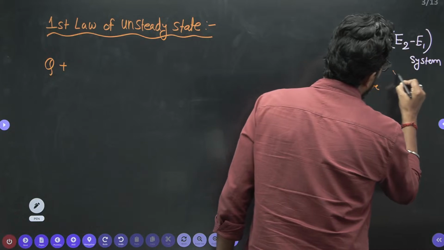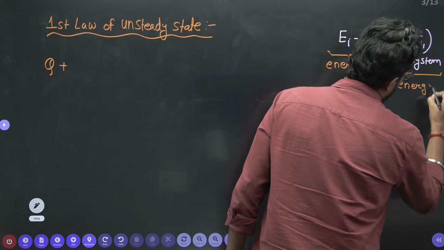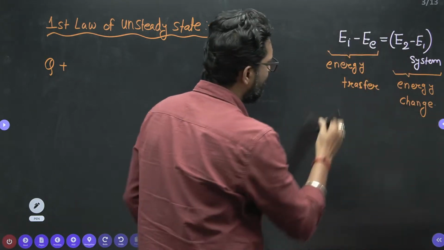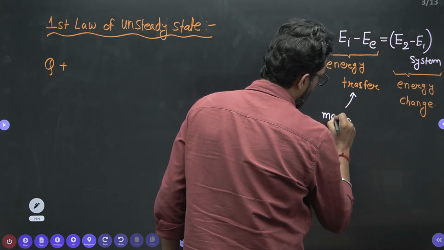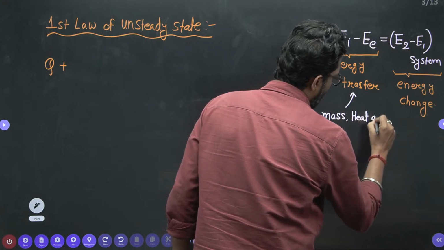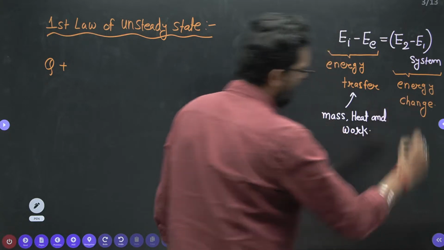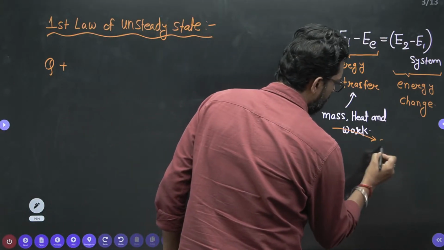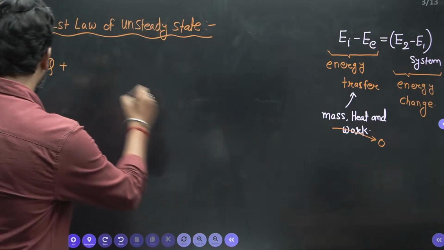And this is your energy change. Energy transfer is in the form of mass, heat and work. In this process, there is no work transfer. Only mass transfer is there. So Q is in, mass in.